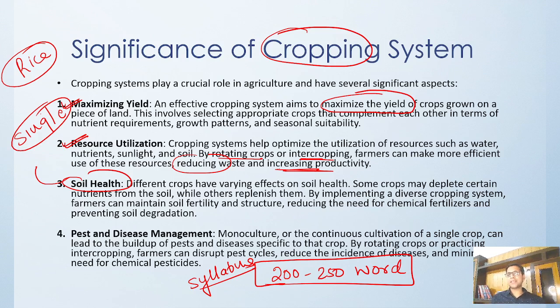What exactly can the question be from the cropping pattern? Obviously it is related to yield, it can be related to resource utilization, soil health, and pest and disease management. All these topics are there, nothing new they can ask, but they just try to rotate the question in such a way that you might think it requires some very out of the box answer. Yes, obviously you have to write an out of the box answer, but utilizing these points.